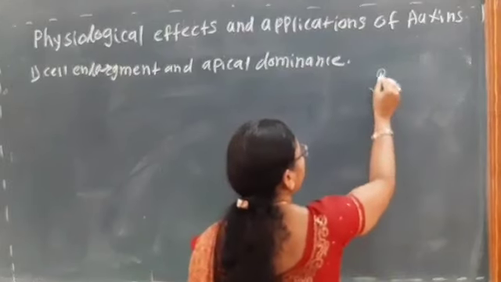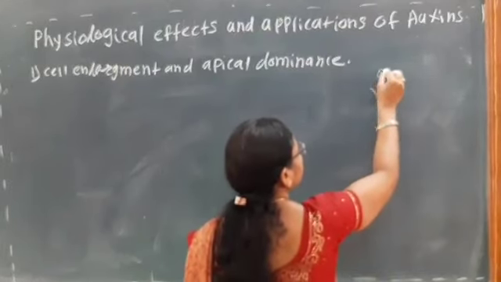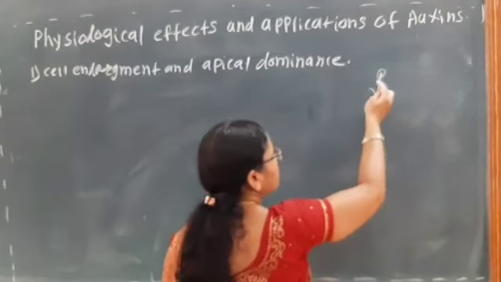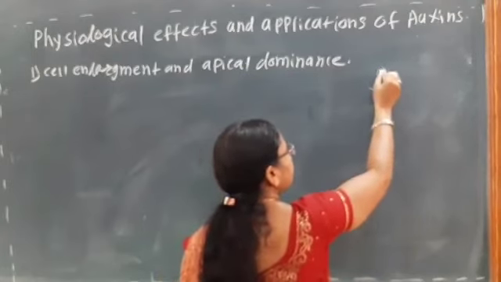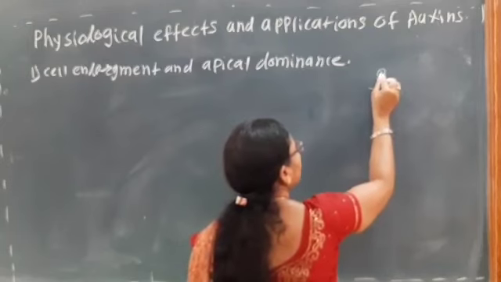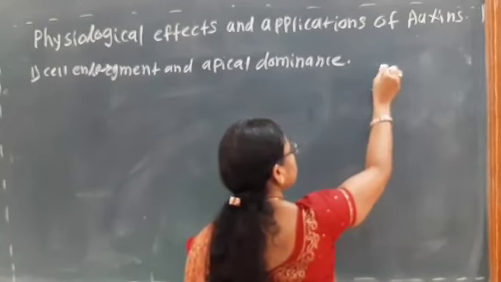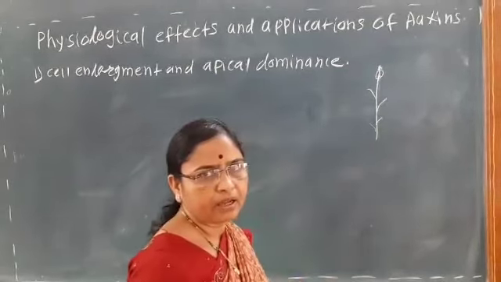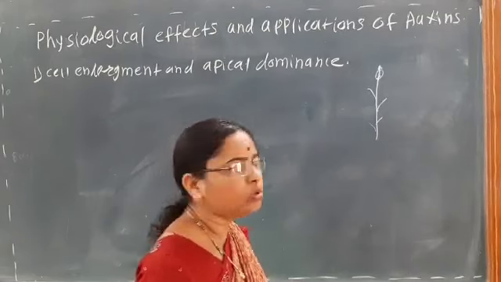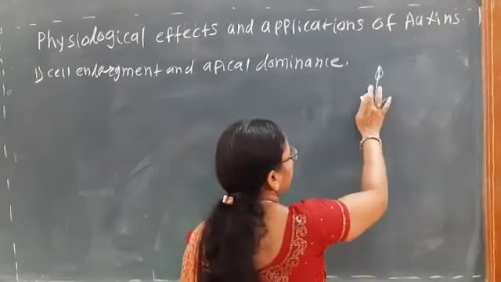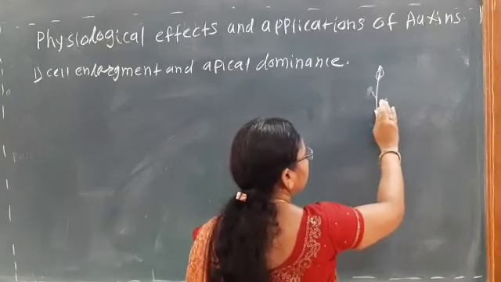So apical dominance means what? If we apply the auxin, or auxins which are synthesized in the apex region, they are only responsible to increase the apex region, and due to which it prevents the growth of the lateral branches.